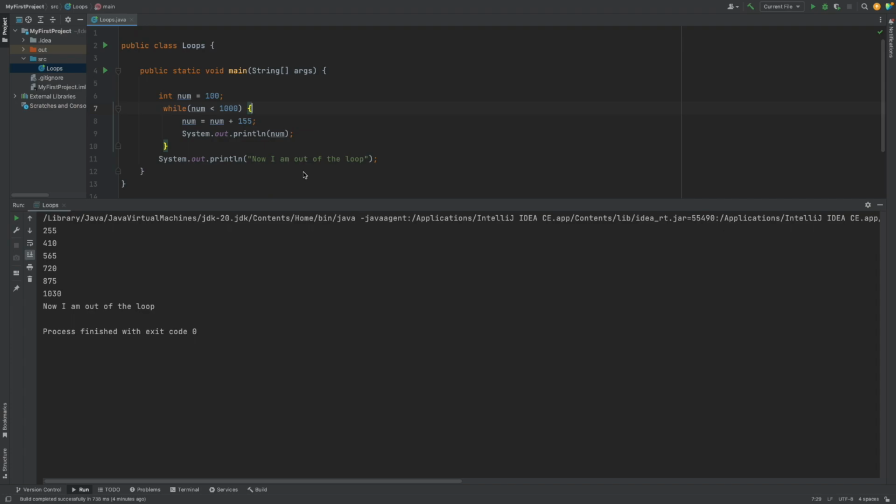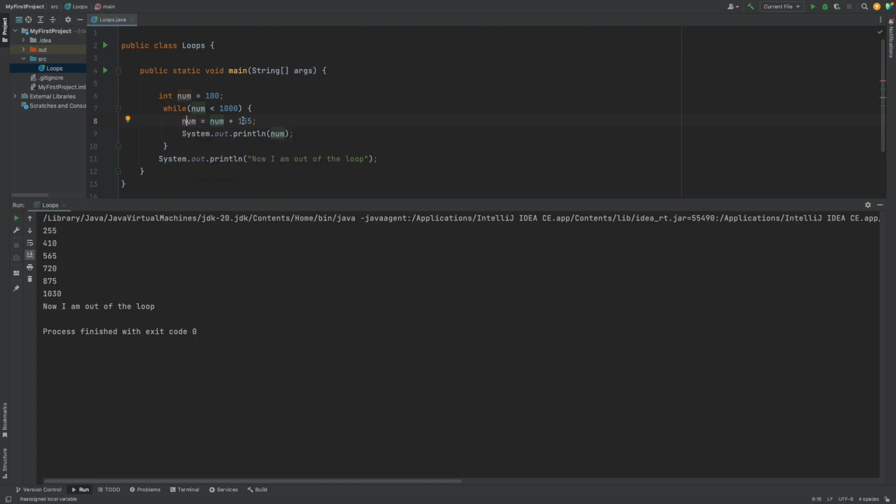Welcome to today's session, and today we will talk about while loops, a block of code that will run as long as the condition is met. So here, as we can see, I've created an integer num equals 100, so the value is 100, and while num is less than 1000, the condition is met, it will run this block of code.